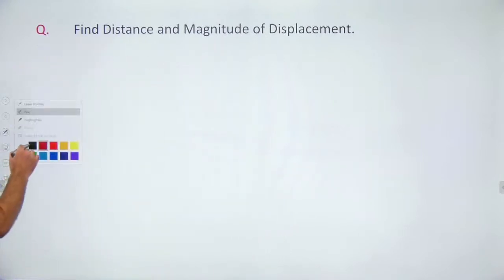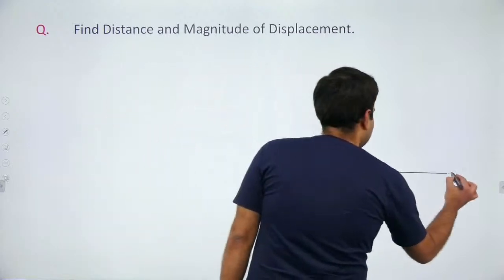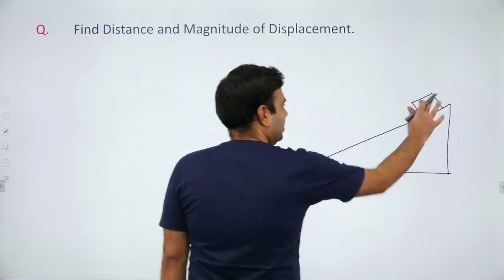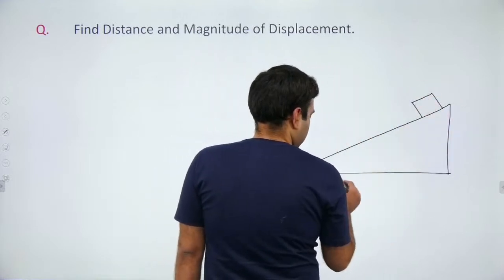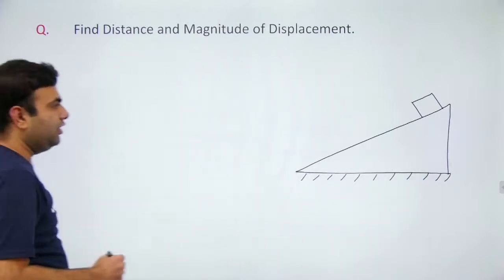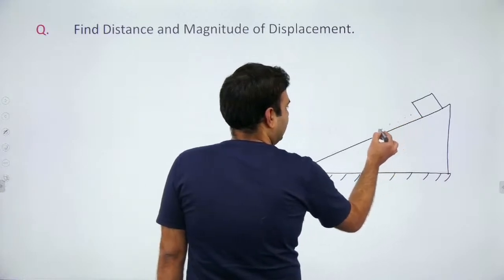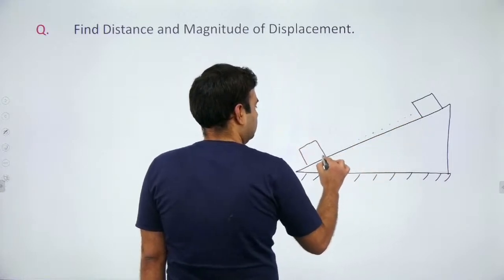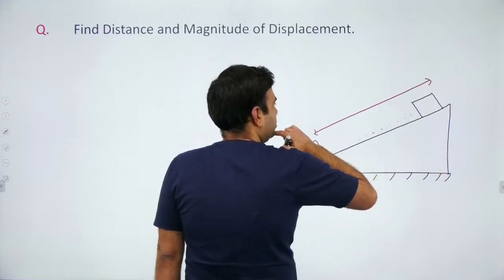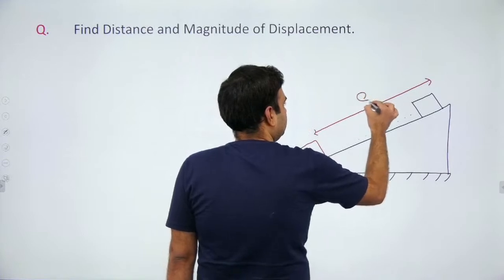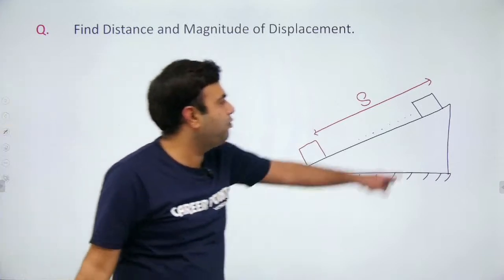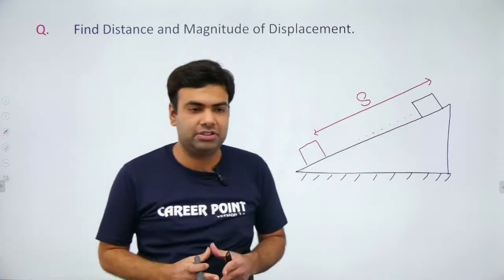Now, next question. Suppose this is a fixed wedge, and a block is released from here. This wedge cannot move. This inclined plane cannot move. Now, if the block is coming down the inclined plane and now it is here, the distance between this point and this point is, suppose, s.